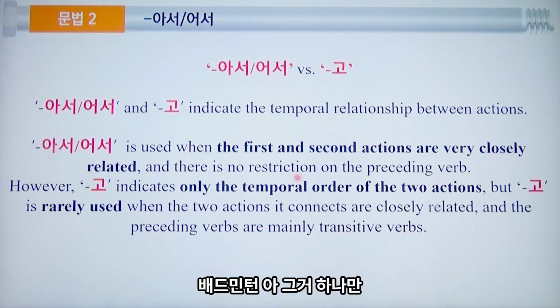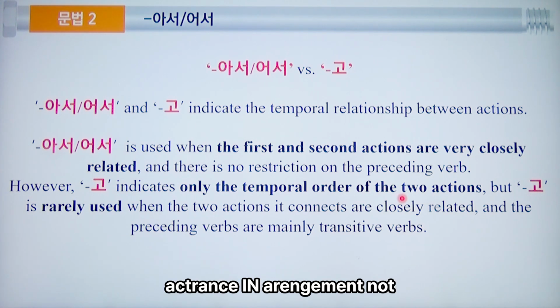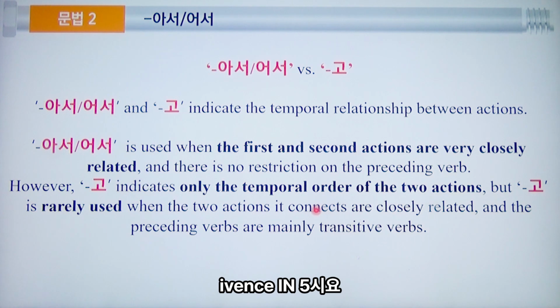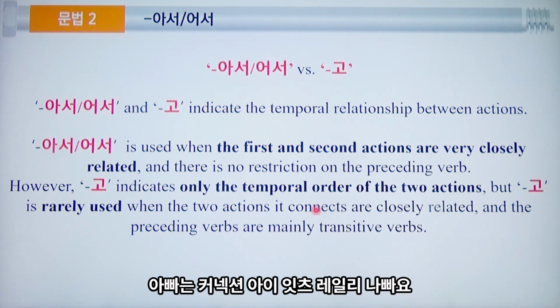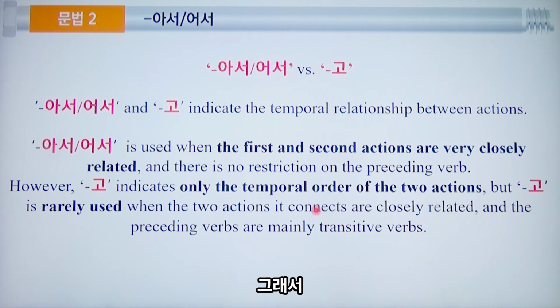Okay? So, ibig sabihin, kapag 아서/어서, yung first and second actions ay very closely related. So, lahat ng verb pwede nilang i-connect sa 아서/어서. Pag 고 naman, only the temporal order of the two actions, arrangement ng events in time. So, it's rarely used kapag nag-connect siya ng dalawang actions na closely related, unlike the 아서/어서. Kung sa 아서/어서, walang restriction, lahat ng verb pwede. Dito naman sa 고, for transitive verbs lang.